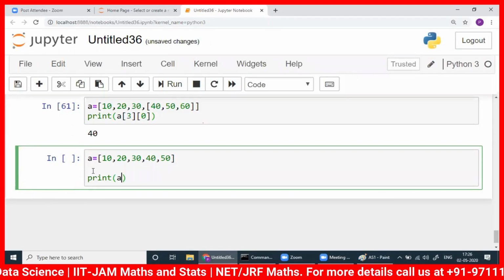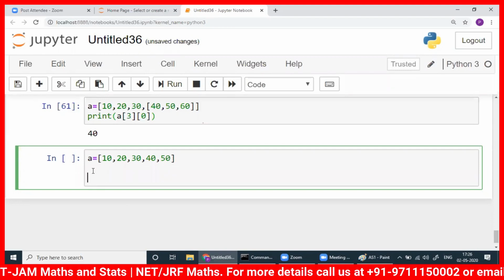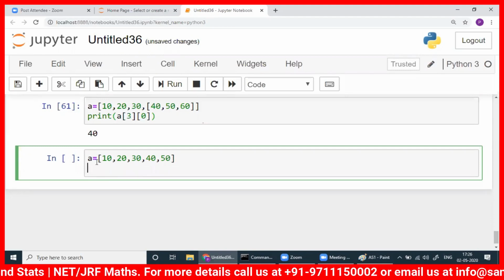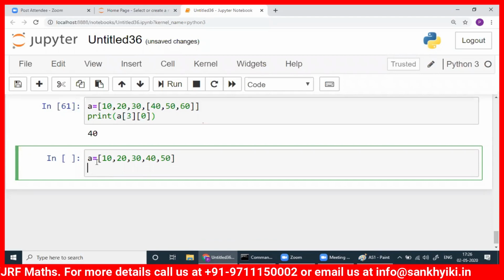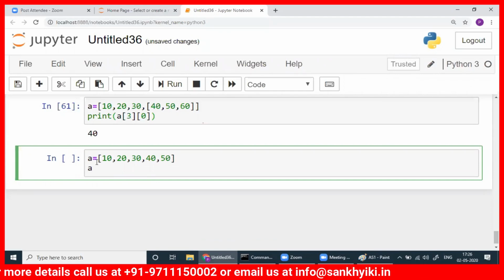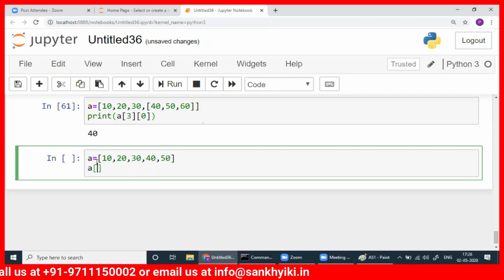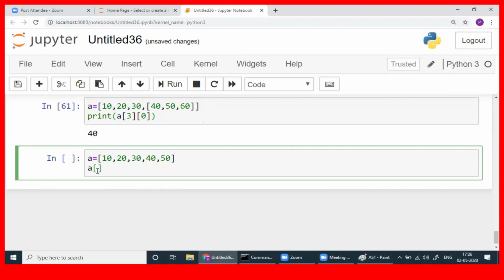Maybe these are the marks we have given to the students. We conducted one exam, and we want to change the mark of the first student to 81, suppose. So what we will do is we'll write a0, a naught, equals 81.